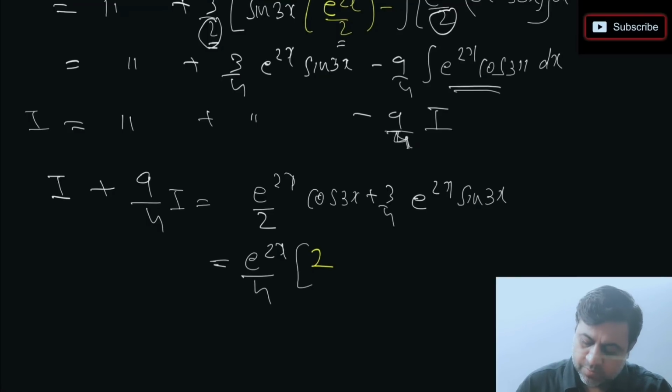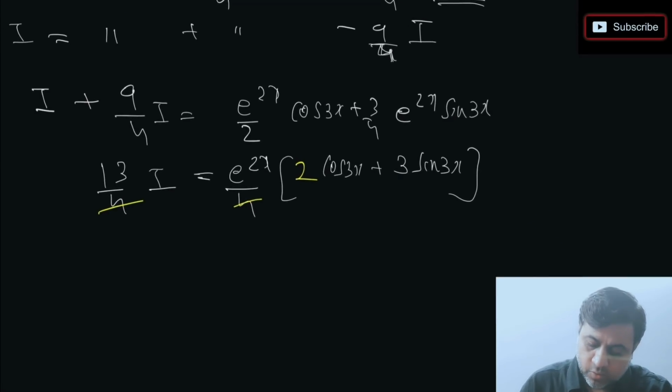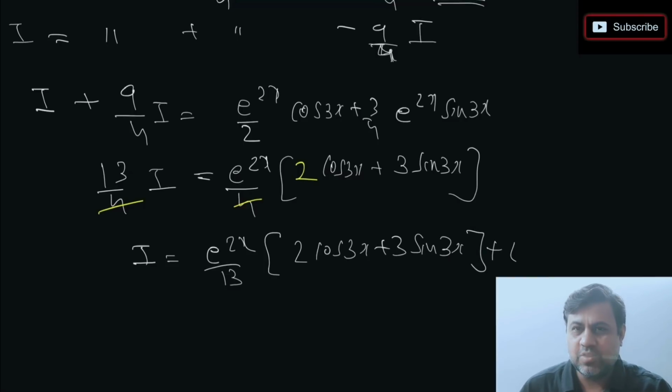So this is 2 times cos 3x plus 3 times sin 3x, and यहाँ पे अगर मैं solve करता हूँ left hand side में, so this will be 4 plus 9, 13 by 4 times I हो जाएगा. If you observe we can cancel actually 4 from both sides. If I cancel 4 from both sides, what I get finally is we get I as e power 2x upon 13. We get 2 times cos 3x plus 3 times sin 3x plus c. That c thing you can adjust.